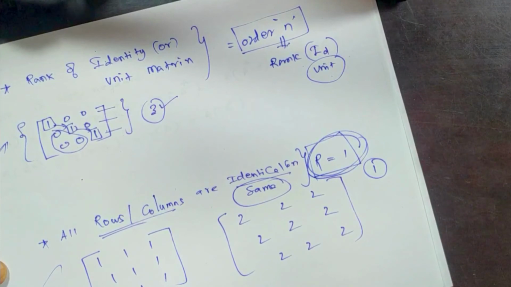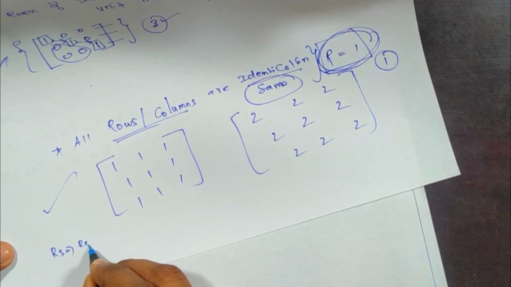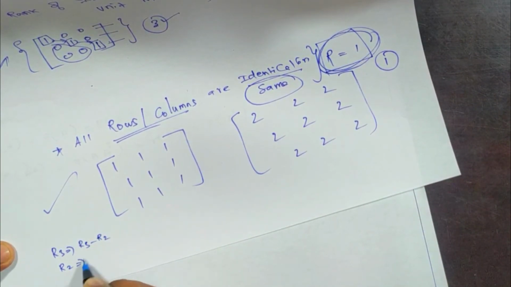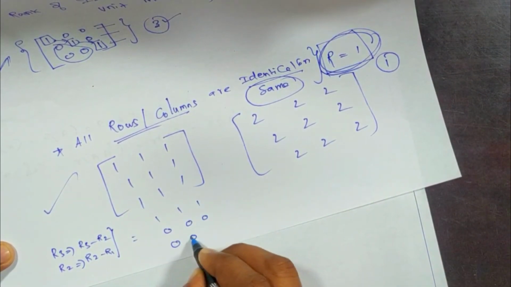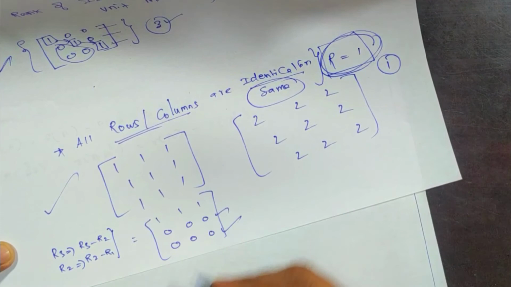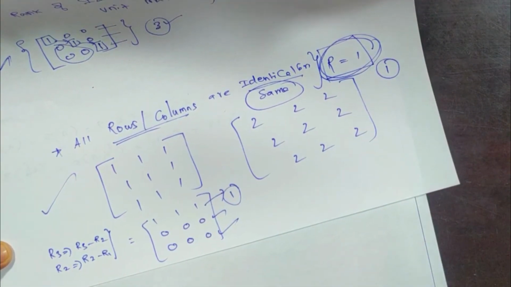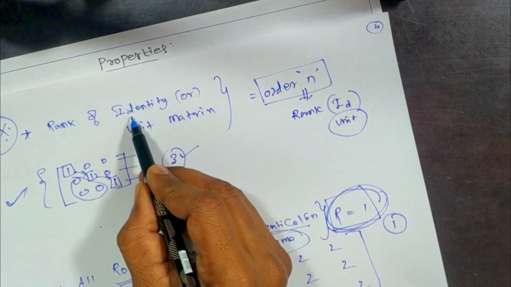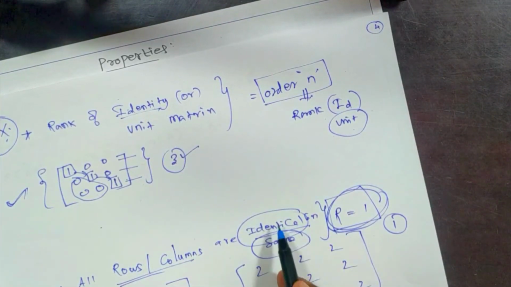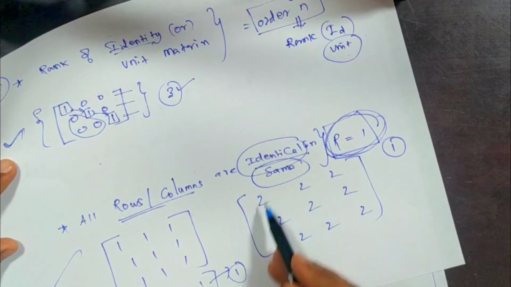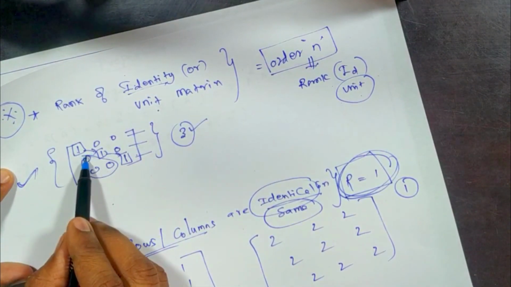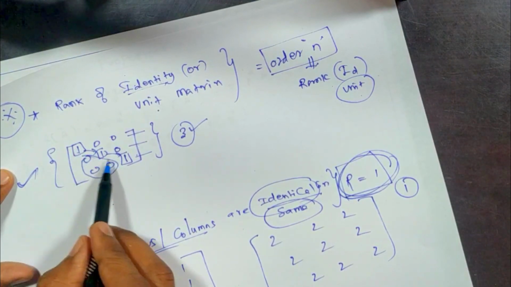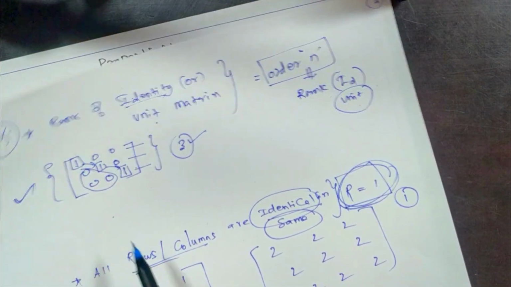For example, R3 can be replaced with R3 minus R2, and R2 can be replaced with R2 minus R1. Then we get rows of 0 0 0, in echelon form, with one non-zero row, so the rank is 1. So the difference: identical means the same numbers in the entire matrix. Identity or unit matrix means only the principal diagonal has 1.